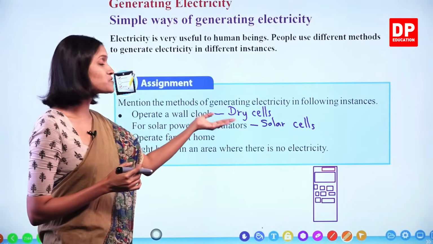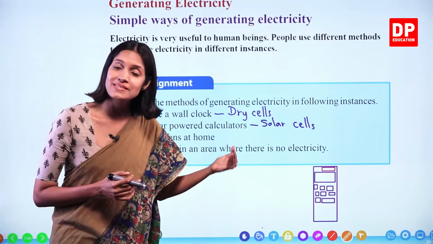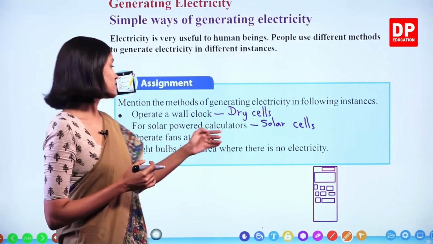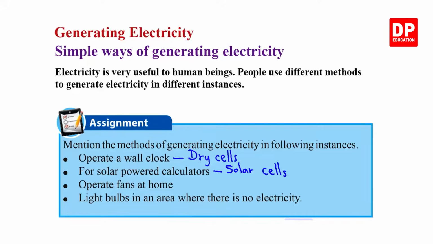So this type of supply is known as domestic electricity supply. Okay, so to operate fans at home, we have to use domestic electricity supply.